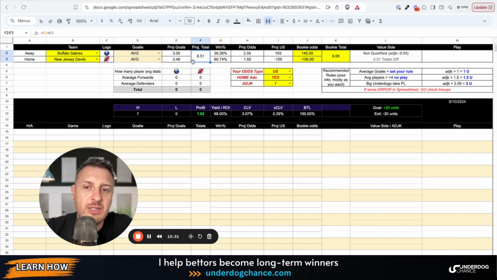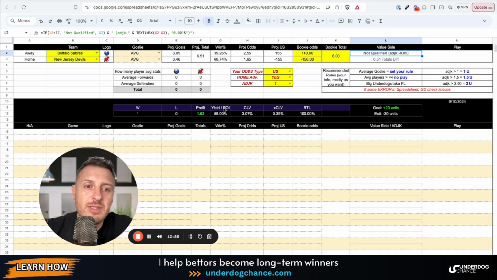So if your projected total is 6.51 and the bookmakers' total is 6, then this is a lean to the over. Okay, but I never focused on totals that much. Maybe if there is a 0.75 difference, or 1 difference, then this could be a potentially good bet. So users who will use it can give feedback later if they also use the total difference.